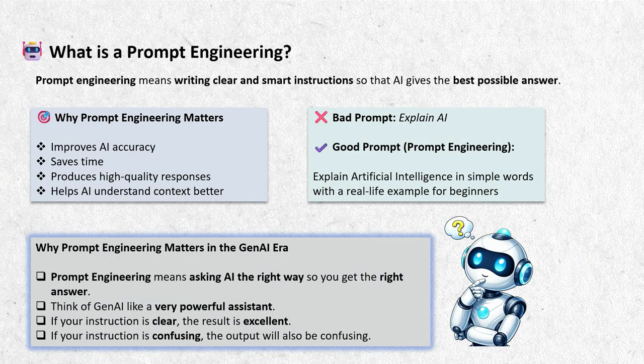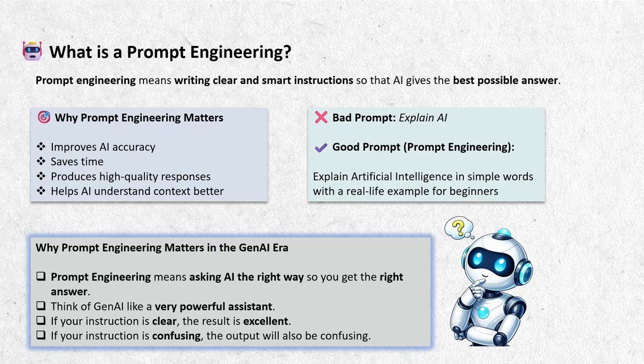So now the big question is, what is prompt engineering? In very simple words, prompt engineering means telling AI exactly what you want in a clear and smart way so that it gives you the best possible answer. Why prompt engineering matters? Now you might ask, why is this important? Prompt engineering helps you to get more accurate answers, save time by avoiding repeated questions, receive high quality and meaningful responses, and help AI to understand the context better.